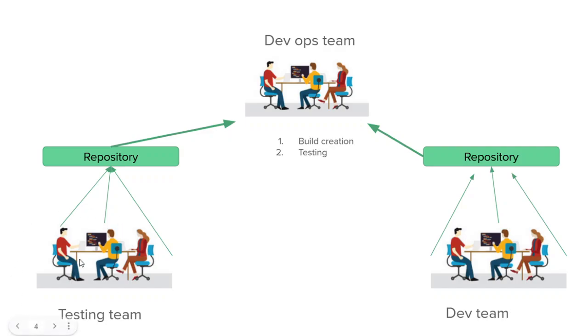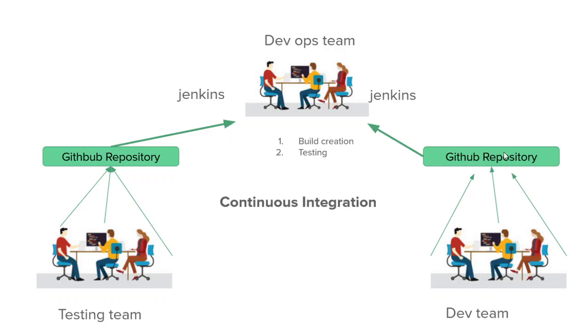So every individual, whether from the testing team or the development team, will have Git in their local system, and whatever code they are writing, they will commit that code in the Git repository, that is the local repository. And from that local repository, they will push that code into the remote repository, that is the GitHub repository. So Git is a local system, whereas GitHub is a remote repository.